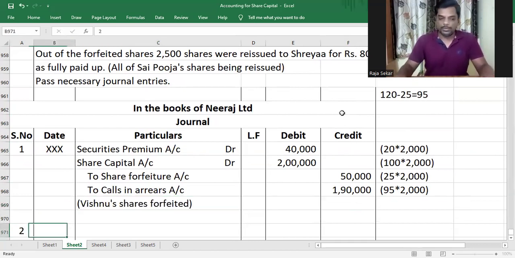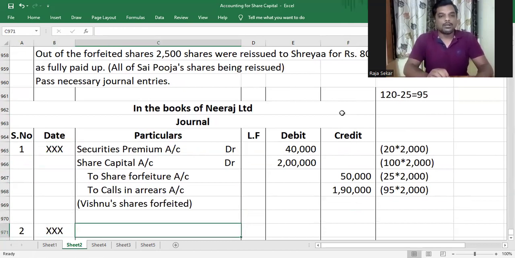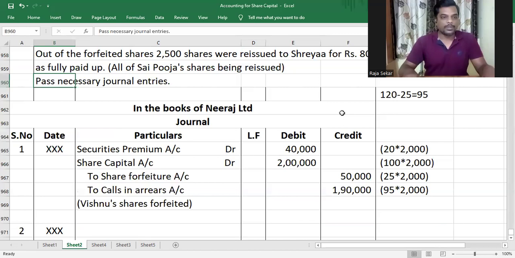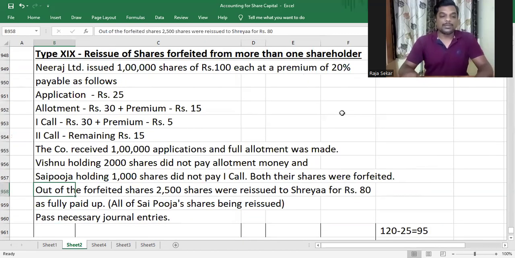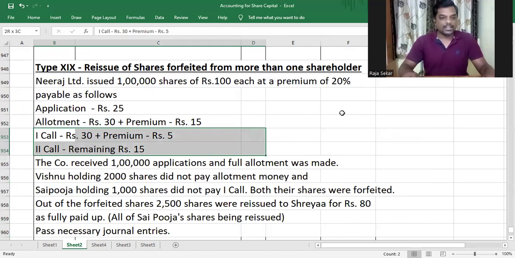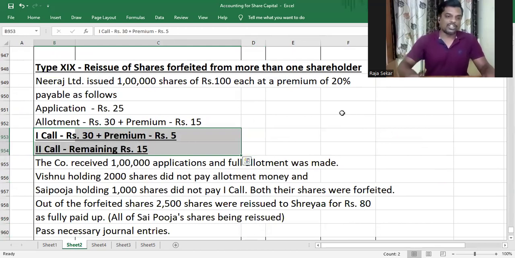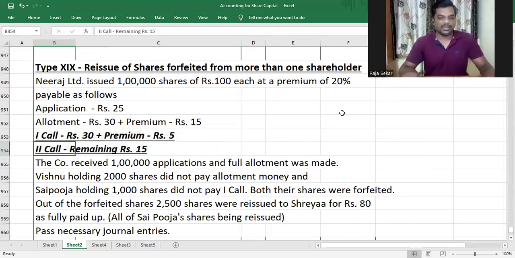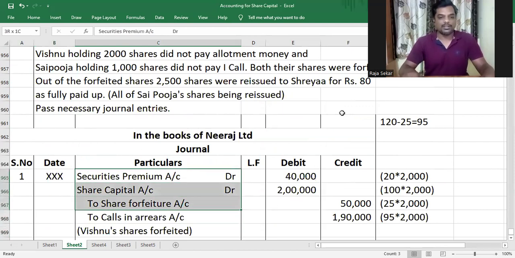The next thing to do would be to forfeit the shares of the other person who didn't pay. Sai Puja's shares have to be forfeited. Sai Puja did not pay first call, so she didn't pay first call and second call, obviously. And in first call, we have premium. That premium also she didn't pay. So if she hasn't paid the premium, securities premium account will be debited.